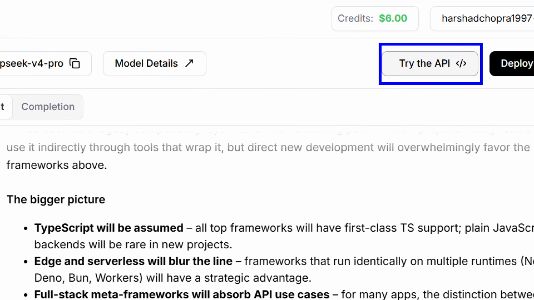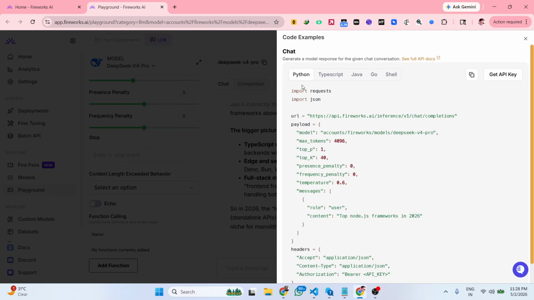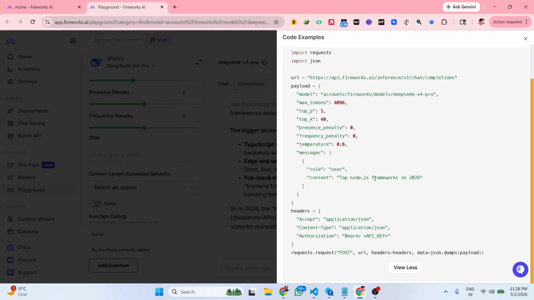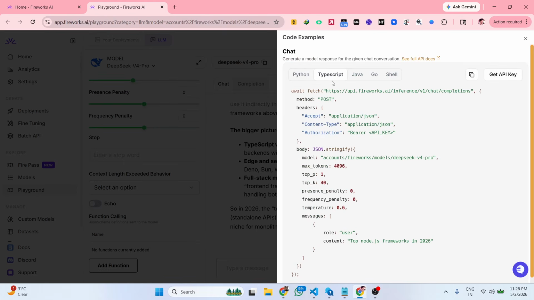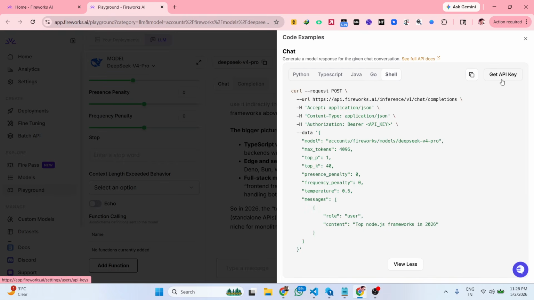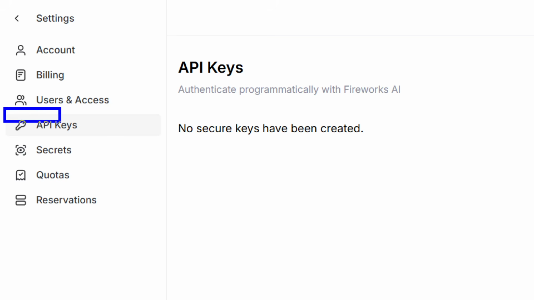And if you click the try the API section, you simply get the code inside different languages. You will see inside Python, how to do that. This is the base URL right here. This is your TypeScript section. We have Java, Go, Shell, everything. And right here you click the get API key button, and after that you will be redirected to this sidebar section, and here you will see the API keys.